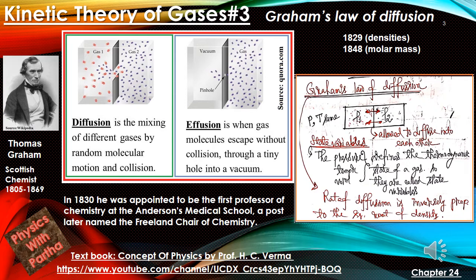Now these walls are porous walls which will allow the diffusion of gases from one side to the other. The law states that the rate of diffusion is inversely proportional to the square root of density. We will learn in detail in our next slide.